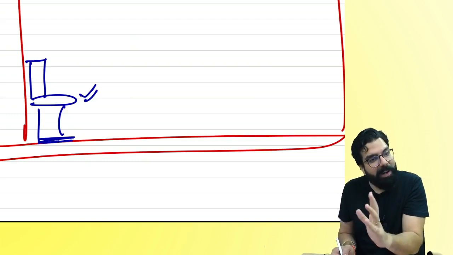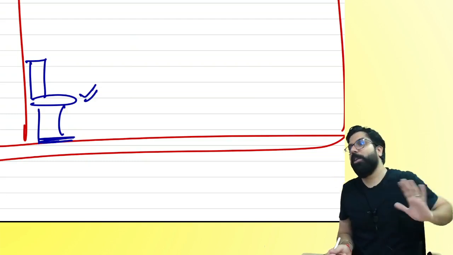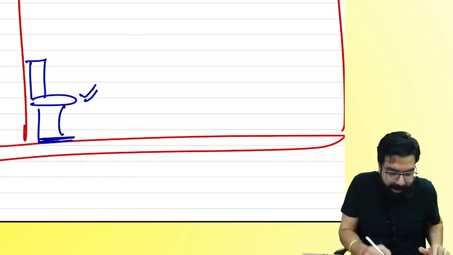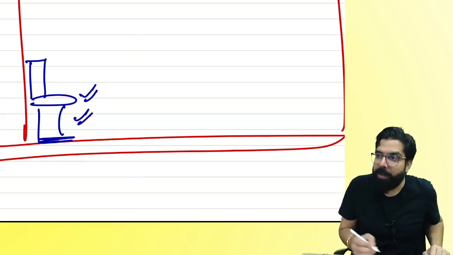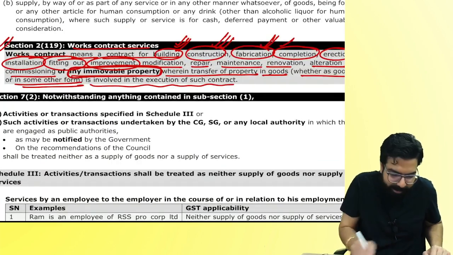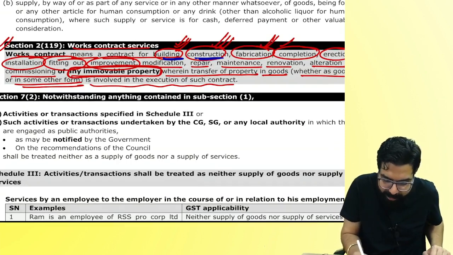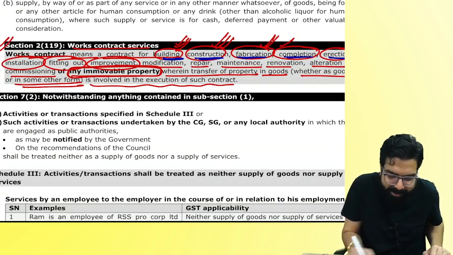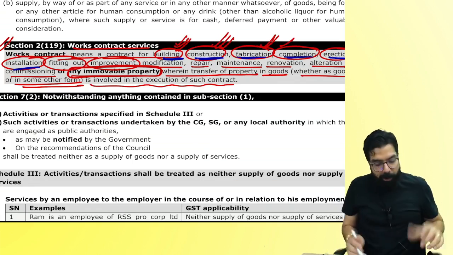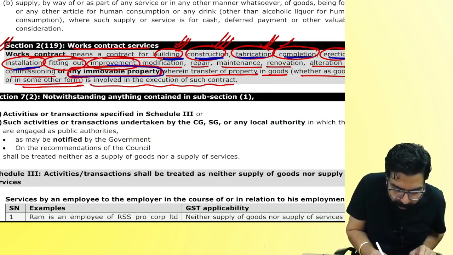He came with his people and installed the toilet seat for me. Did he construct an immovable property for me? You might call it anything, but they are telling building, construction, fabrication, completion, erection, installation. Did he do the installation of a toilet seat for me, which should be with respect to what, everyone?